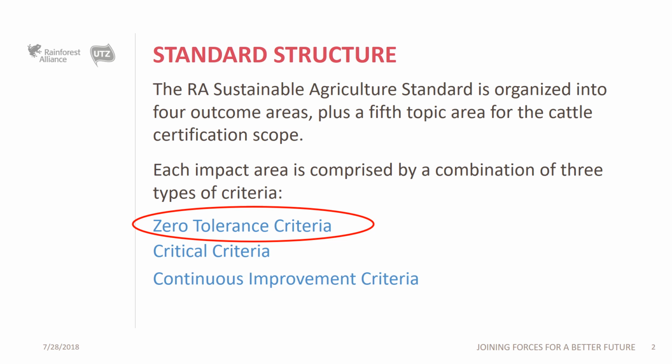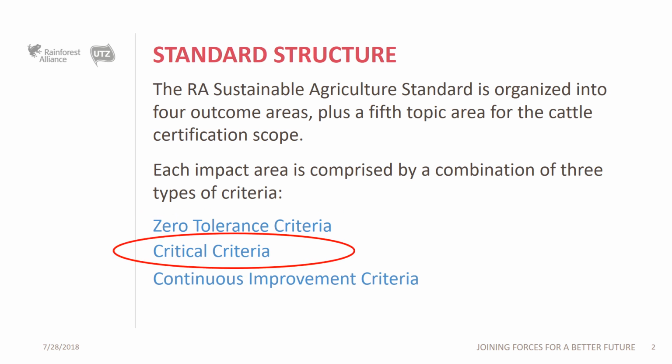Failure to comply with any of these critical criteria of zero tolerance will result in denial or immediate cancellation of the certificate without the option of a verification audit. Then critical criteria cover the environmental, social, and labor topics of higher priority and higher risk. Operations must comply with all applicable critical criteria at all times as a condition for granting or maintaining the certificate.